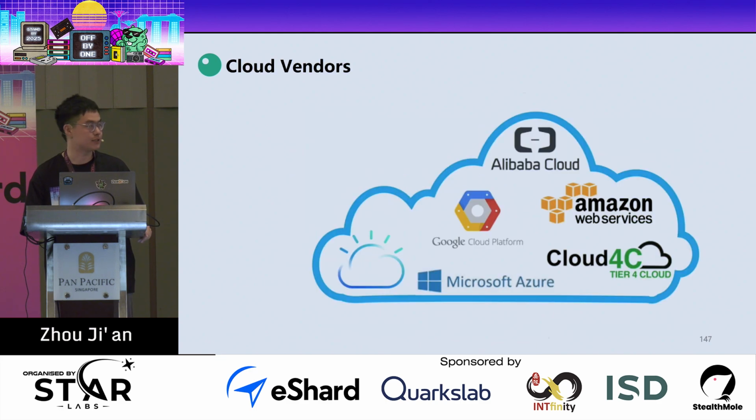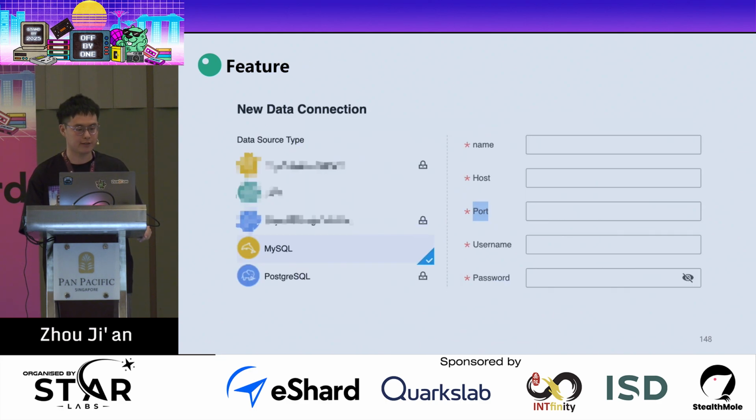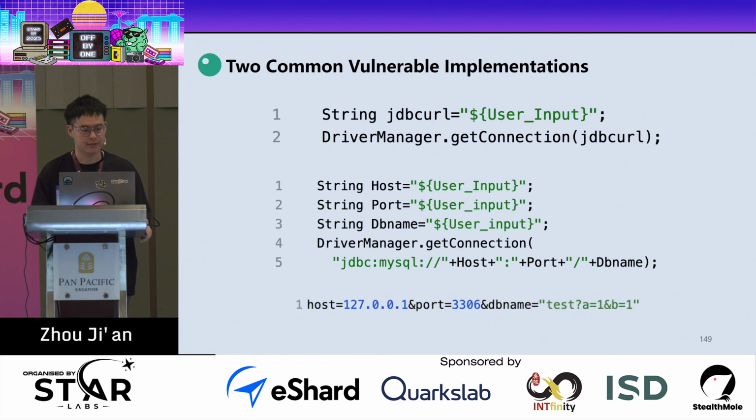And the next part is the cloud vendor. So here, this is what the feature looks like, and you can see that it just allows the user to input the username, password, database host, and port. And there are two common vulnerable implementations. The above one, you may be familiar with, and you can see that it just lets the user control the whole JDBC URL.